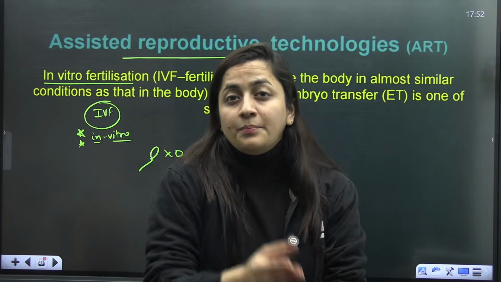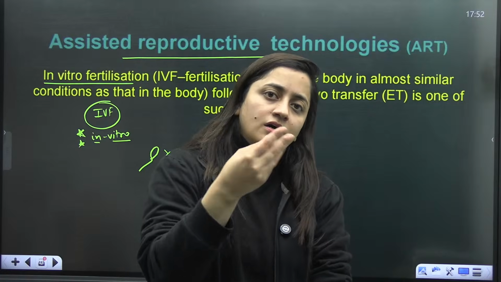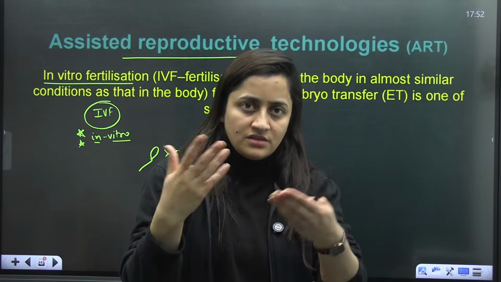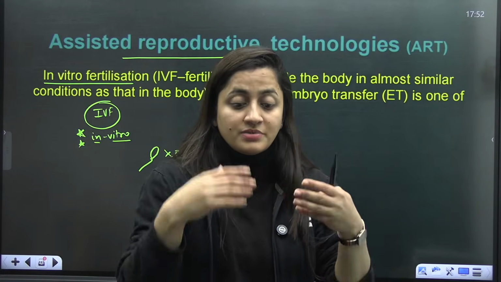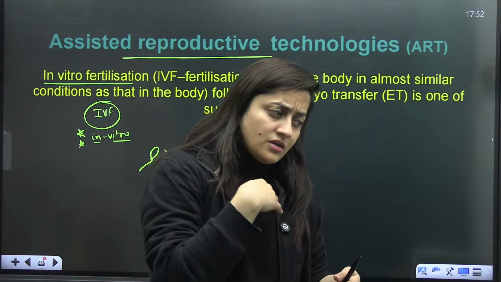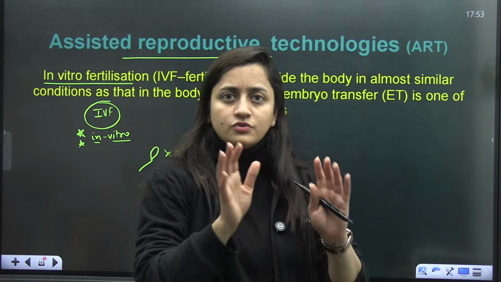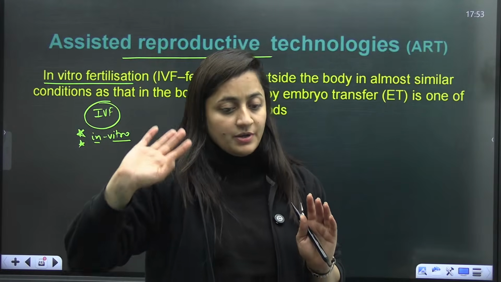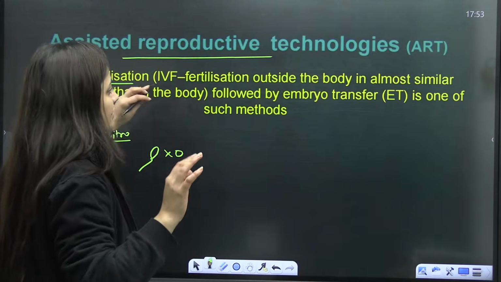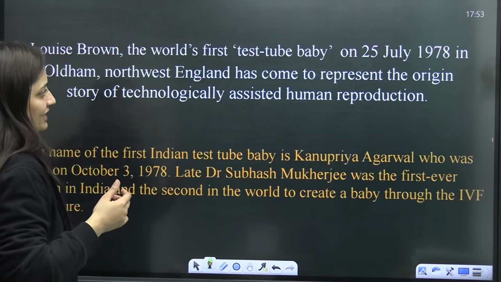And if I talk about the famous actress Priyanka Chopra, her baby girl is due to surrogacy only. So sometimes females don't want to give birth to the baby, but they want their own baby, they want to propagate their own genes, so they can go for surrogacy. So that's a different concept. So in vitro fertilization, followed by embryo transfer, is basically IVF.